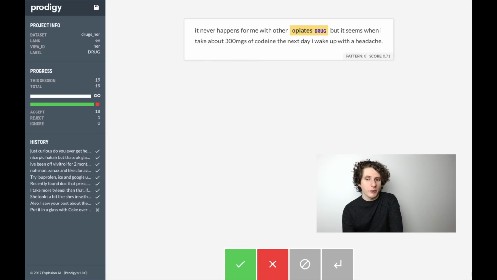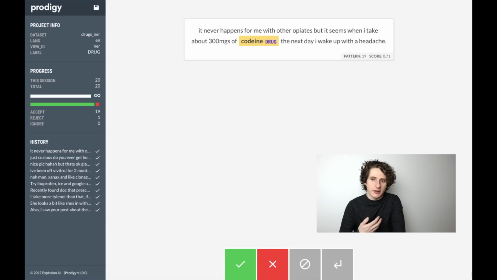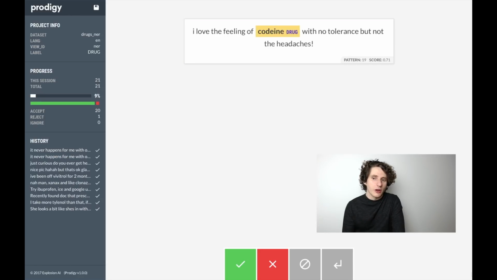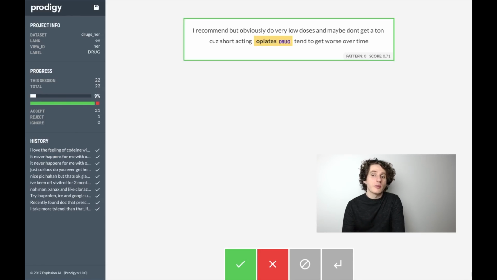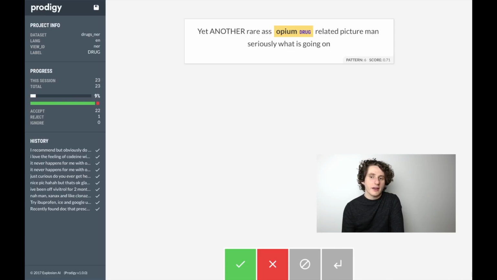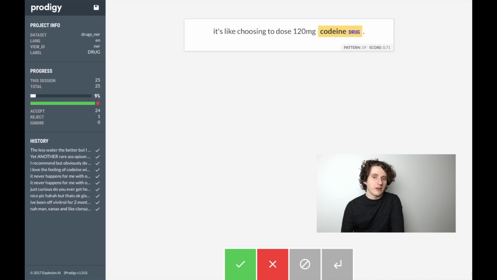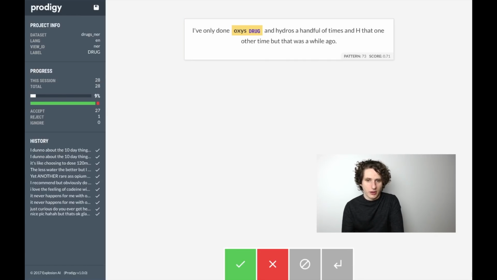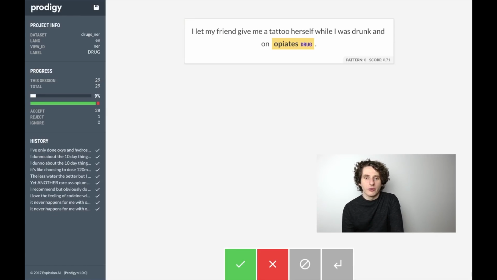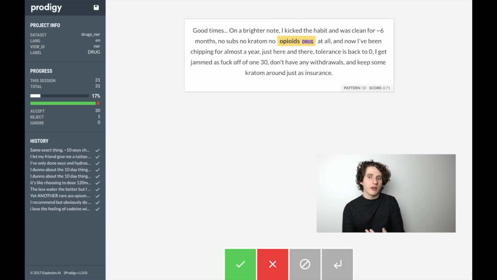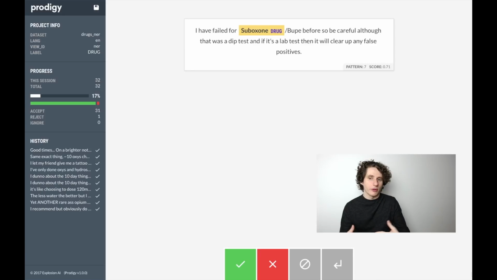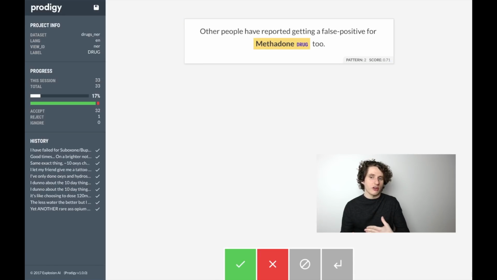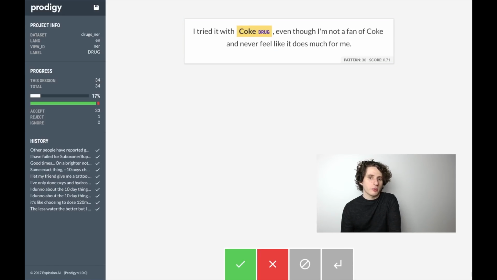And as it does so, we're going to start getting asked these questions of phrases that the model has suggested. And that gives the model an opportunity to learn the patterns of what is and is not a drug reference. And so over time, the idea is that we start off with this fixed set of patterns, but the statistical model gets to learn these in context and gets to suggest other similar words based on these contextual patterns using its neural network model.